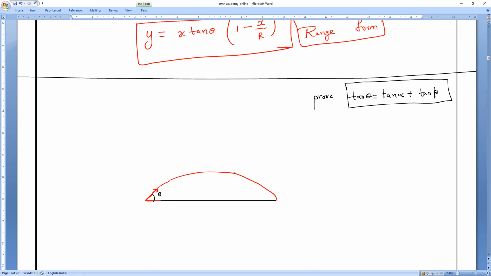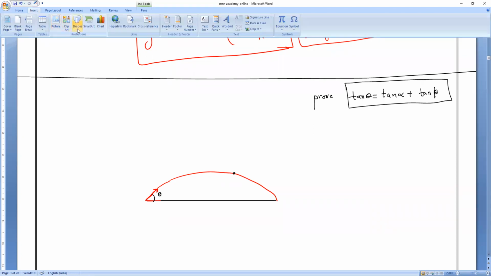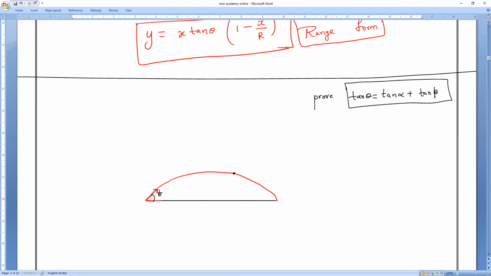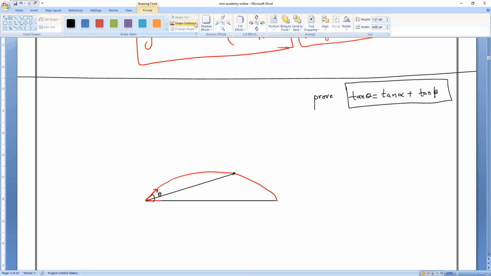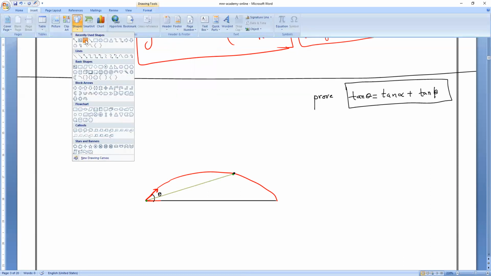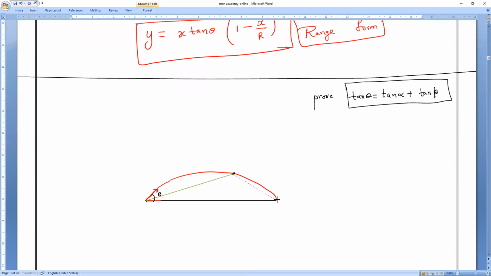So let me mark this point here. All of you observe. Now from that point, I will draw the lines from here. So this is the path actually. I am taking the first path, let me represent it with different colors. And the next path, I am drawing from here to the next corner.